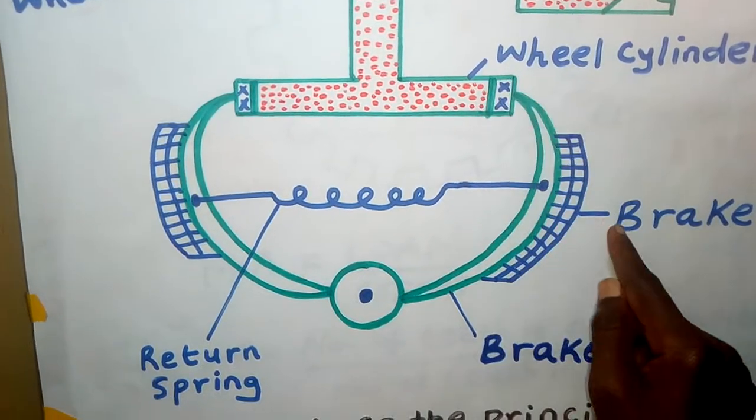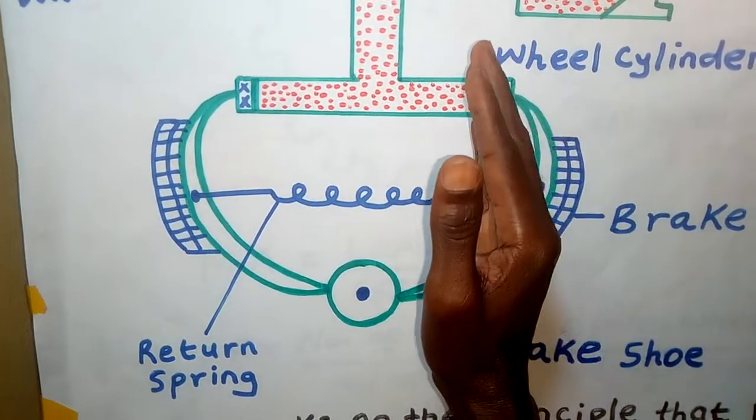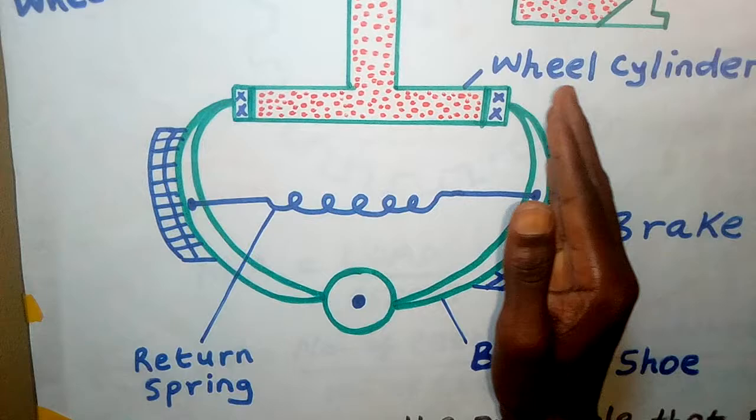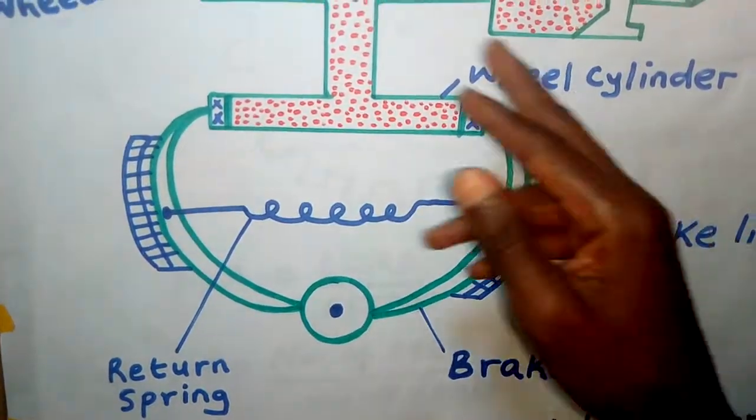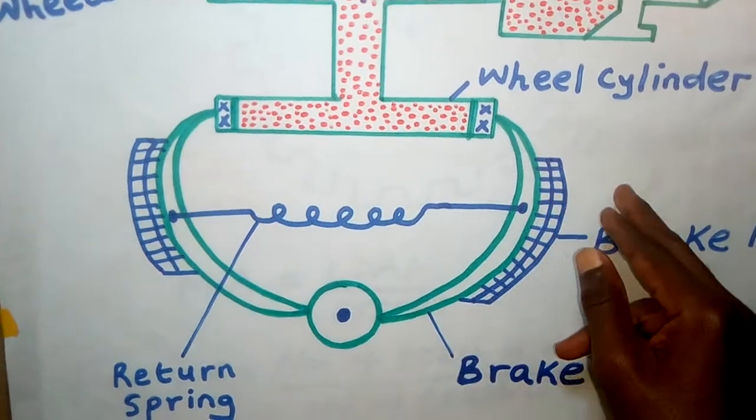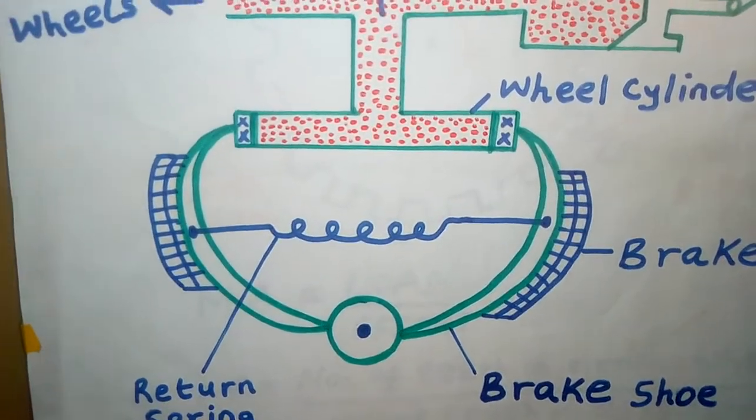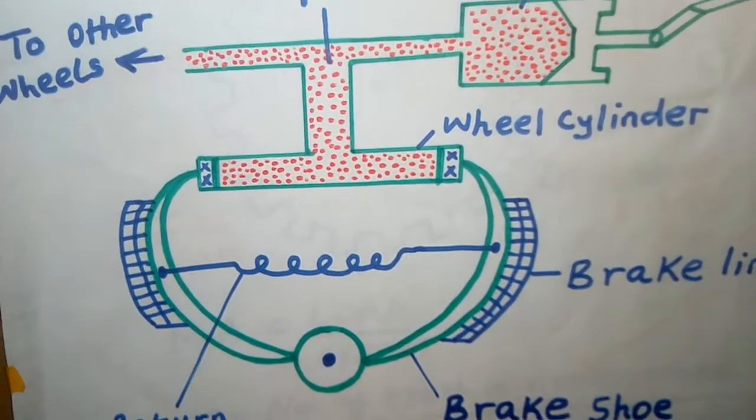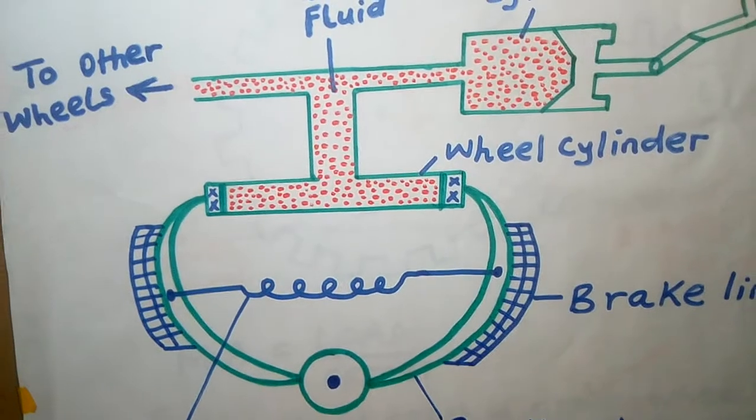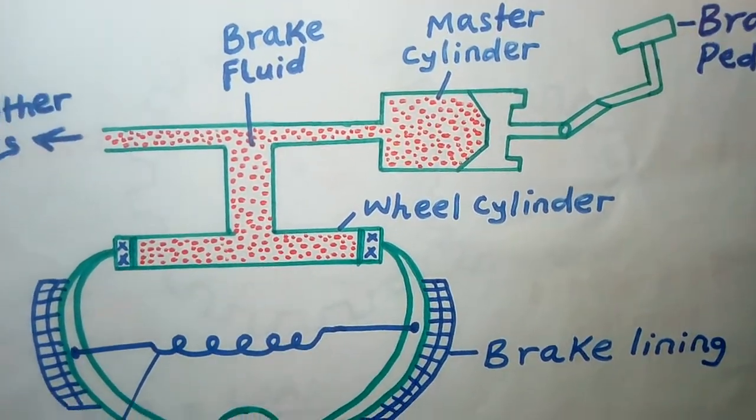And when it comes back with the brake lining, the brake lining will also come back. And when the brake lining comes back, it now releases the what? The tire. It stops touching the tire. So then the tire begins what? Rotating. So all the tires will do the same thing. So that is how the hydraulic brake, which is the braking system of a vehicle, how it works.